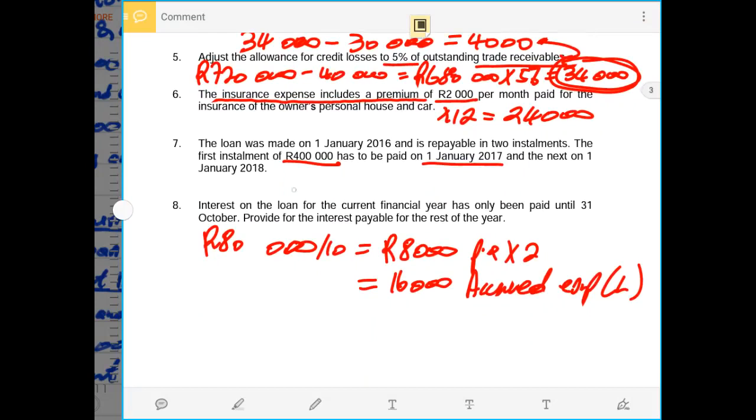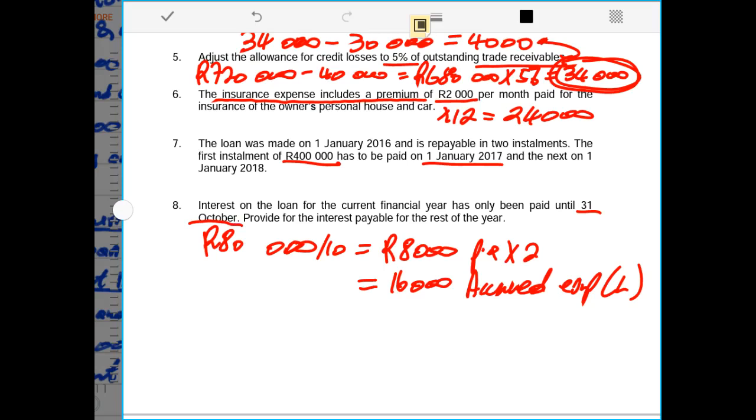Then we continue once again to the next adjustment. Remember, interest is not taken into account here. This is not for interest. Now they tell us under number 8 that interest on the loan for the current financial year end has only been paid until 31st of October, which is the year 2016.